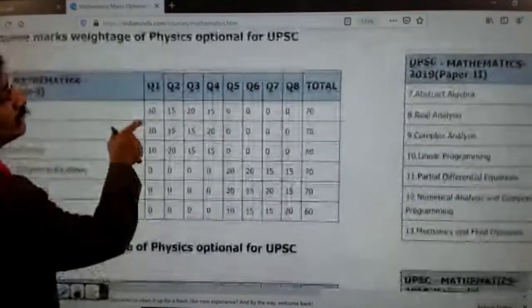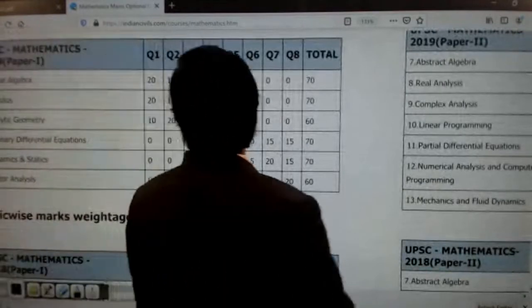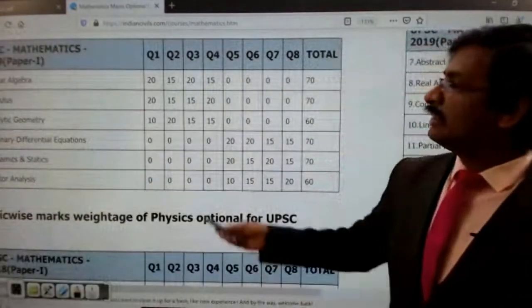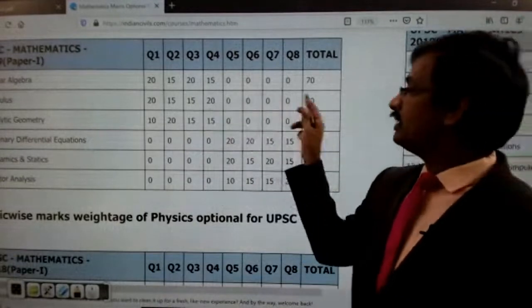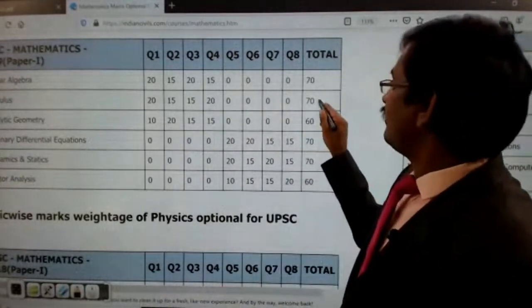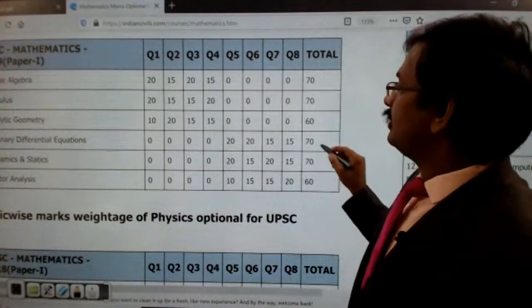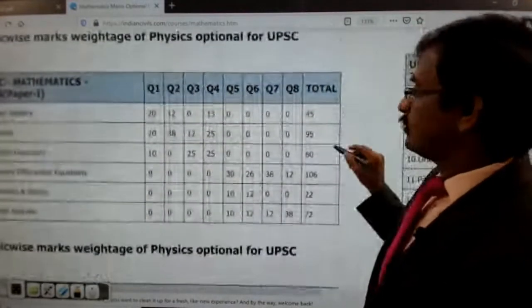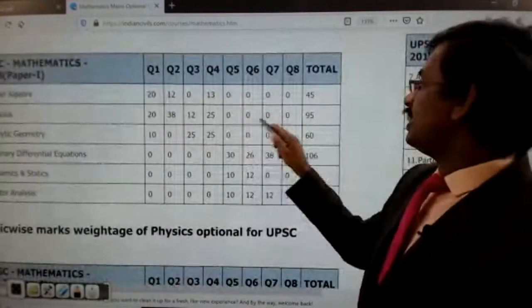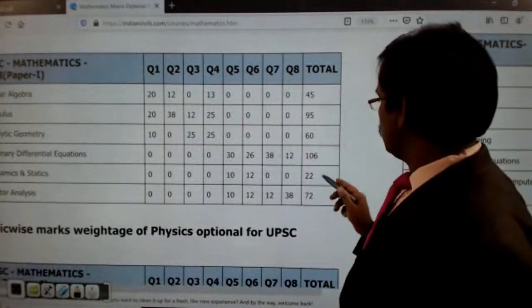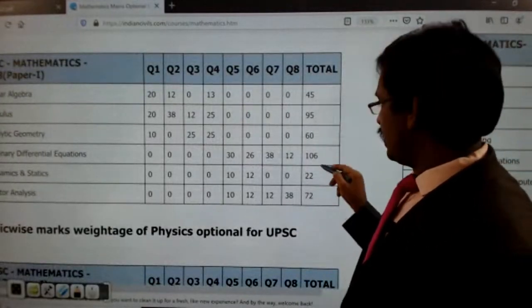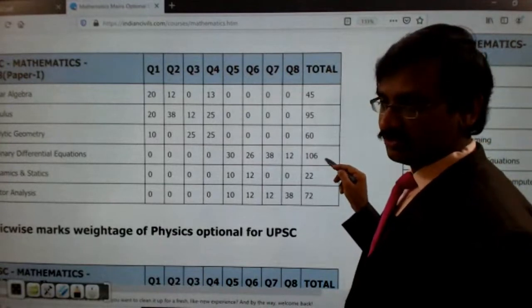See this. In 2019, calculus was given a weightage of 70 marks. And in 2018, calculus was given a weightage of 95 marks. See the weightage. And dynamics and statics, it is 106 marks.